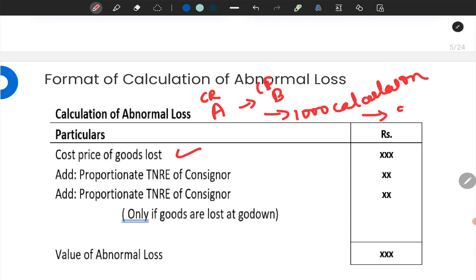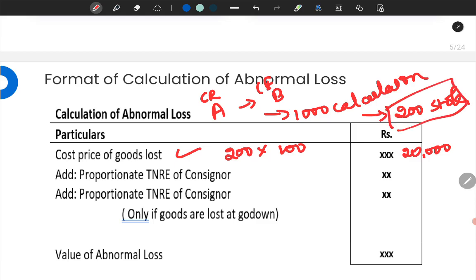Out of that, 200 were stolen. That means, what is the cost price of the goods lost? 200, and the price of the calculator should be taken. For example, 100 rupees is the cost price, then this will be 20,000. Okay, now the question arises where this thing has happened.